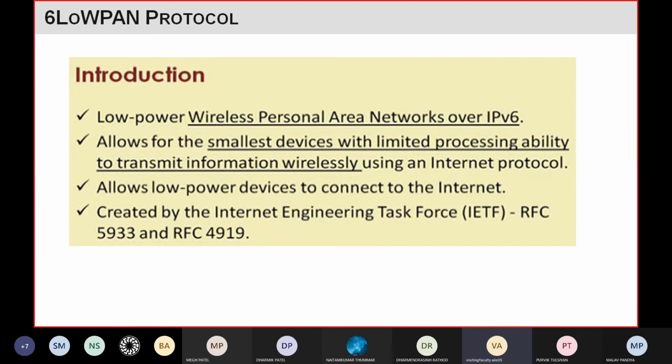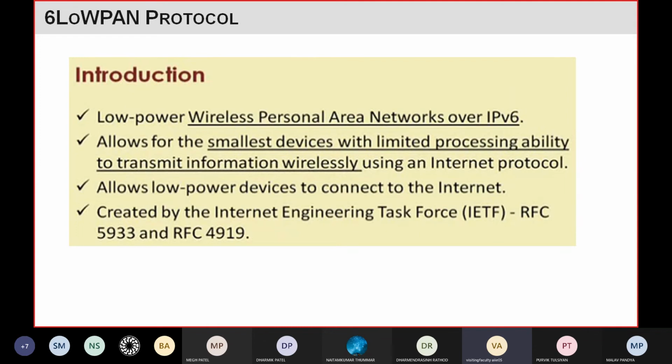Generally we use this protocol when you have the restriction that the devices are very small, or you want to make the devices very small. It is allowed for the smallest devices with limited processing ability. Also if you do not need more processing, then you can use this protocol.